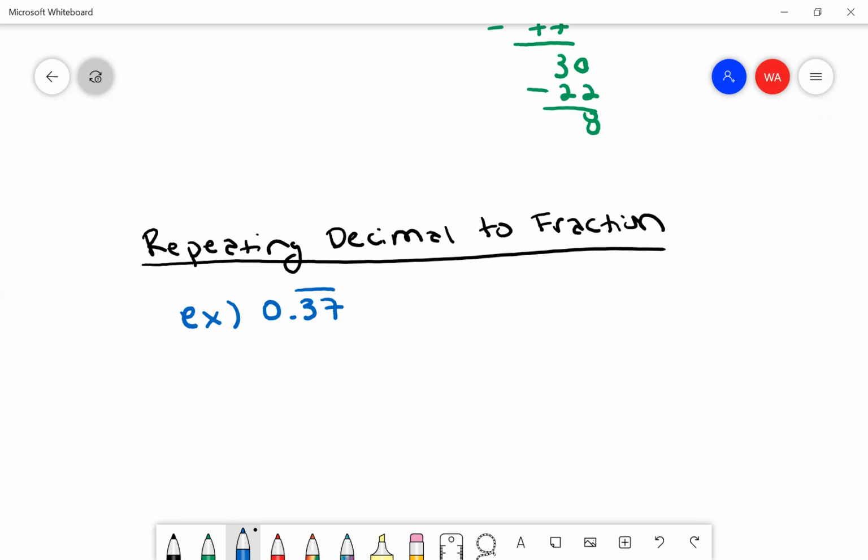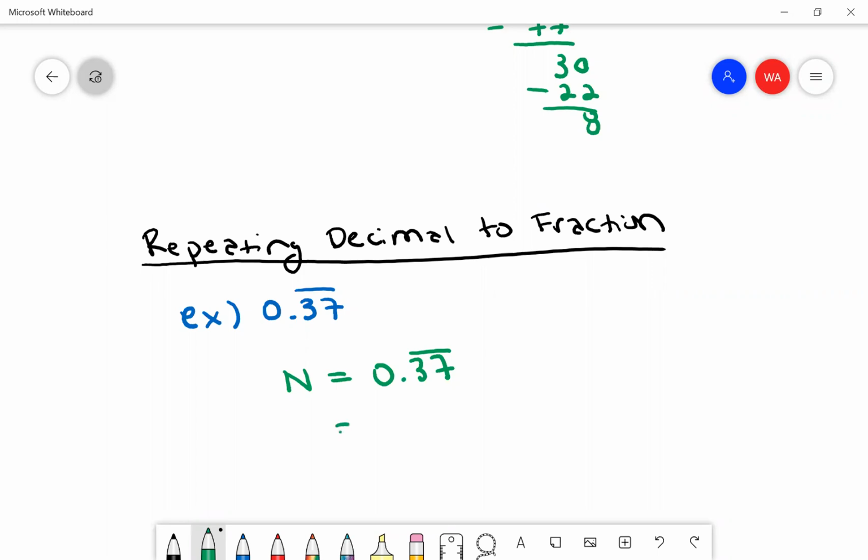Okay. So here's the idea. I'm going to create an equation out of this. So I'm going to set it equal to n, where n is going to be my magical fraction that I'm trying to find. Whatever n comes out to be, that is my magic fraction. I'm trying to figure out what fraction I can create that's going to be 0.37 repeating. All right. So here's how you do it.